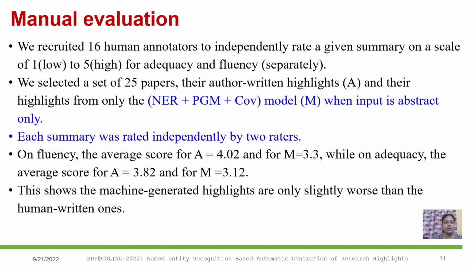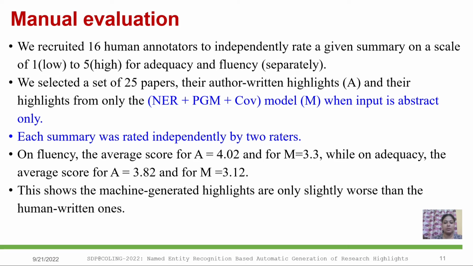That's why we selected a set of 25 papers and their author-written highlights, and their highlights from the model M when the input is abstract only. Each summary was rated independently by two raters. Each rater was given the full text of a paper and either the author-written research highlights or machine-generated highlights of the paper, but not told which one.